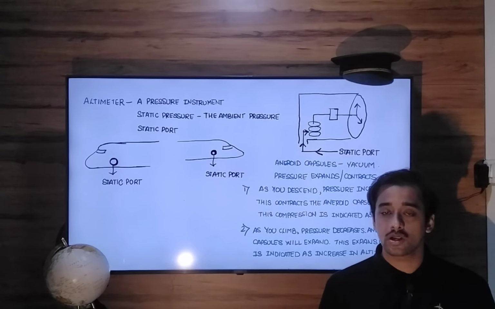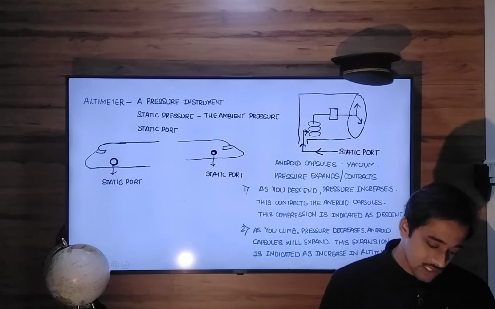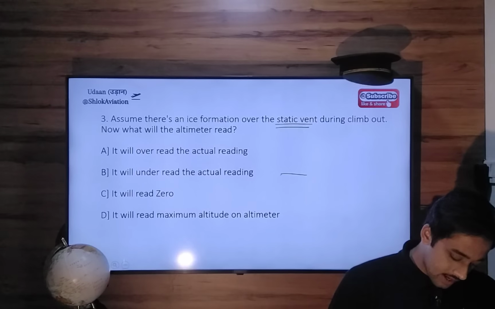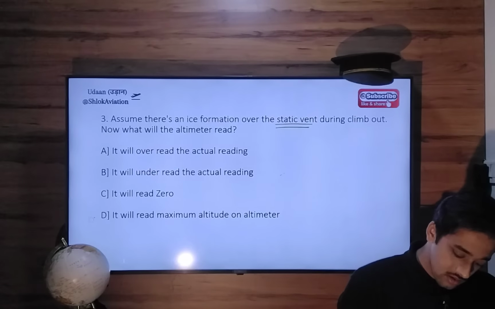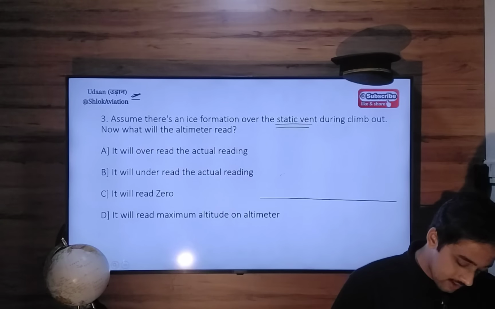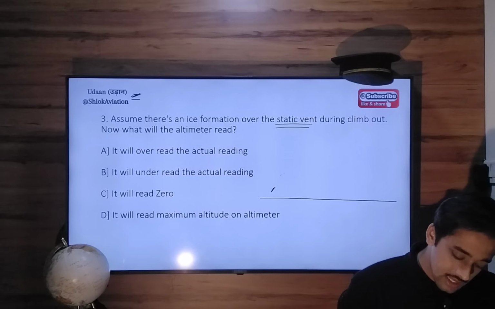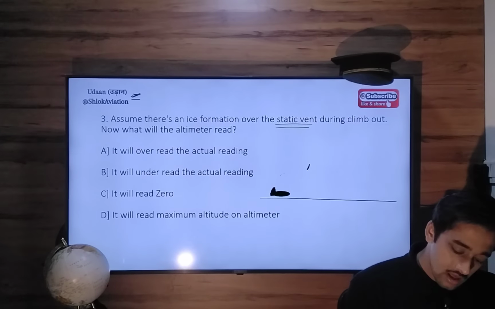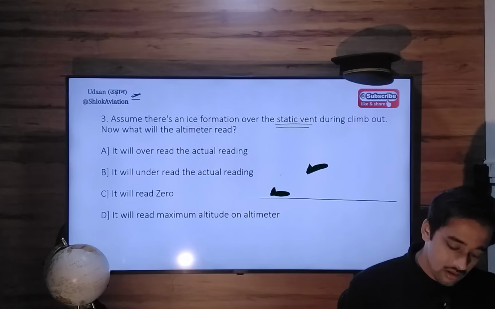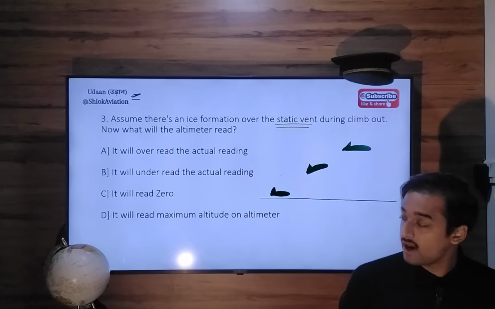Now, if the static port is blocked and you are on a climb, so in this question it states that your aircraft is climbing, okay, your aircraft is climbing, let's say from a lower level to a higher level. What will happen? Let's say we are at mean sea level.